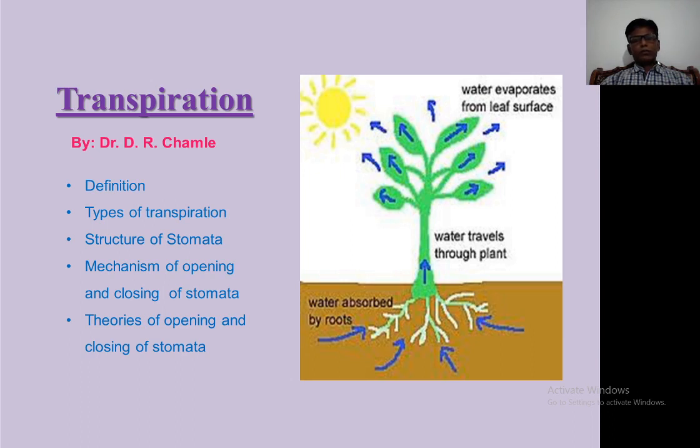We know that plants absorb water from the soil through the roots. Then they absorb water, slowly move upward towards the aerial parts, and then it is distributed throughout the plant body. In the plant body, only some amount of water is utilized for metabolic or physiological activity, whereas the remaining large amount of water is lost from the aerial parts by the process of transpiration.